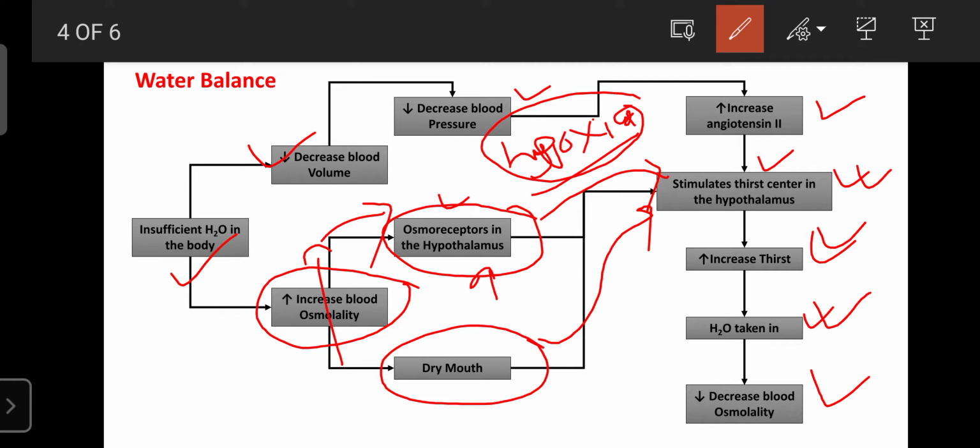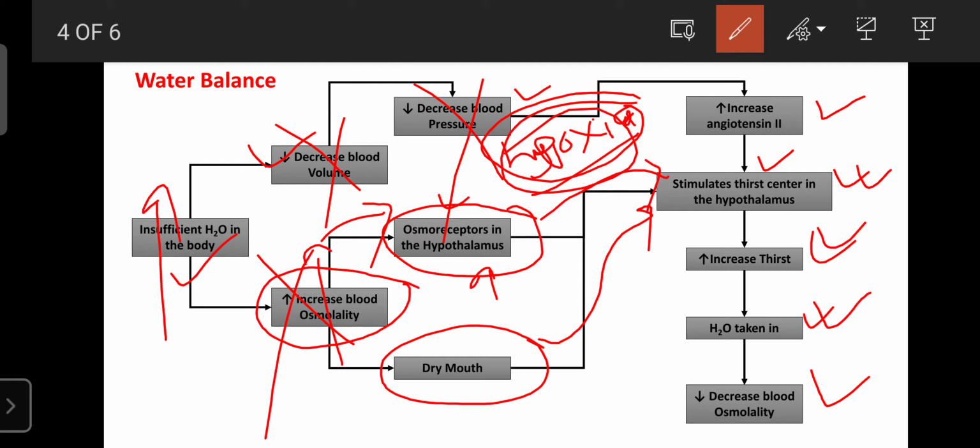If the water is more than normal, then these signals are not generated. The blood pressure increases, and as the blood pressure increases, it removes the hypoxia. Then no renin is produced, no angiotensin 2 is produced, and no release of aldosterone takes place, so automatically the urine output increases. Like that, the water can be balanced in our body.